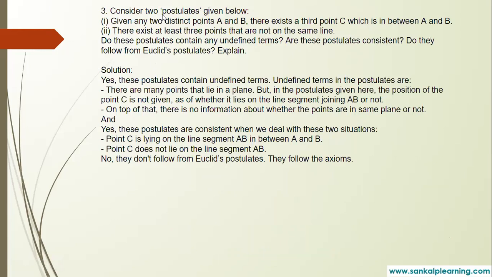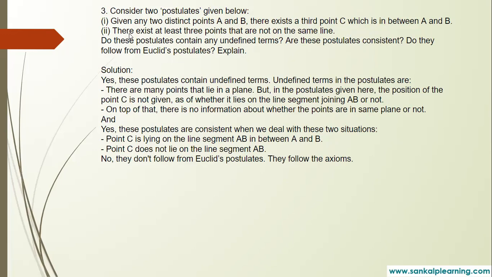Next question. Consider two postulates given below. So which are the two postulates? Given any two distinct points A and B, there exists a third point C, which is in between A and B. Okay, children, they have taken 2 points A and B, and C is a third point in between, they are saying.